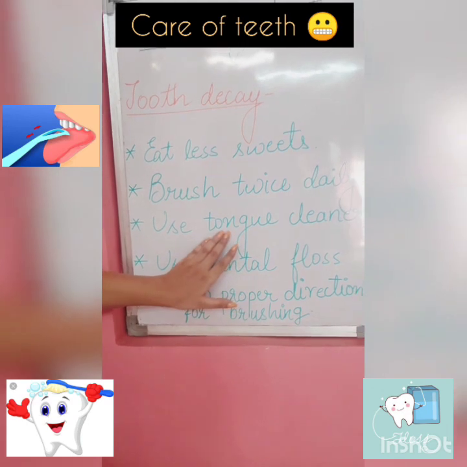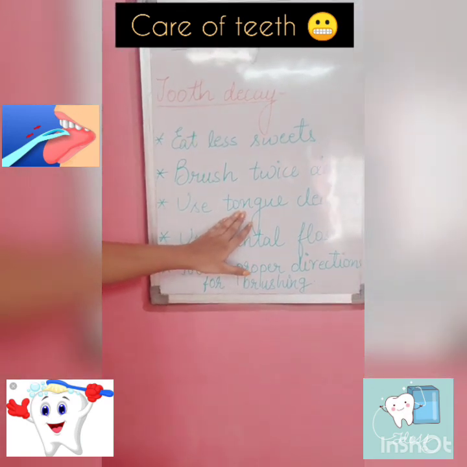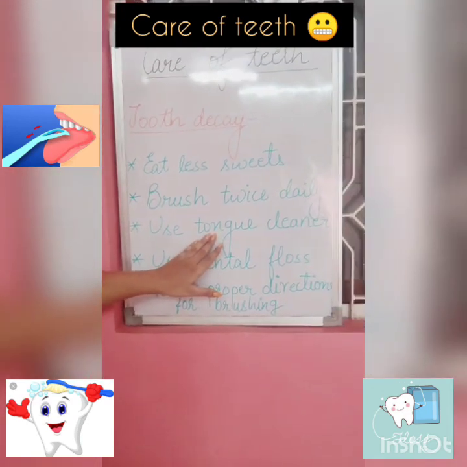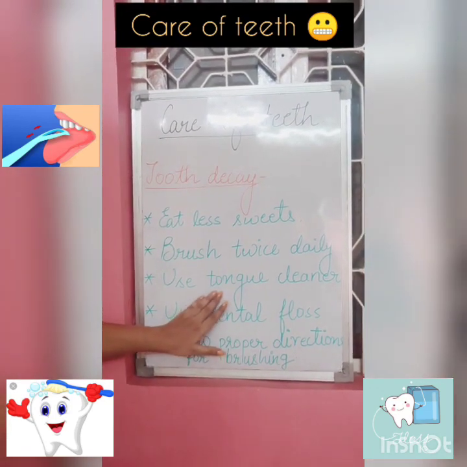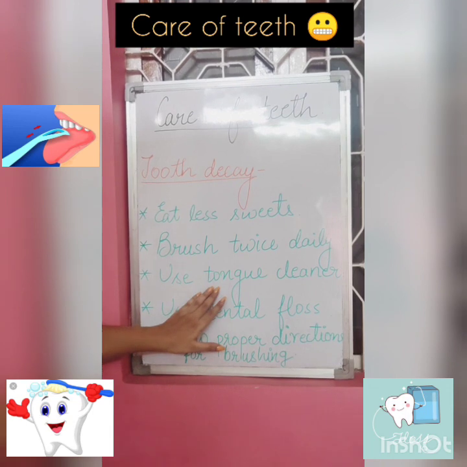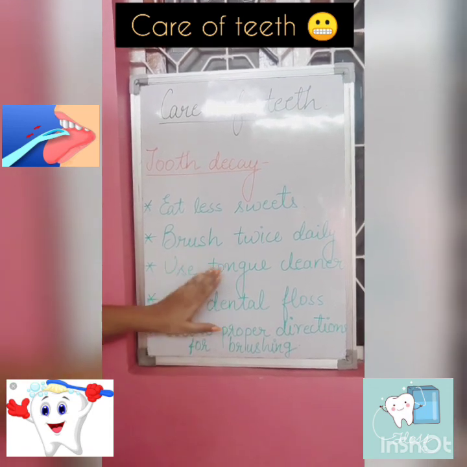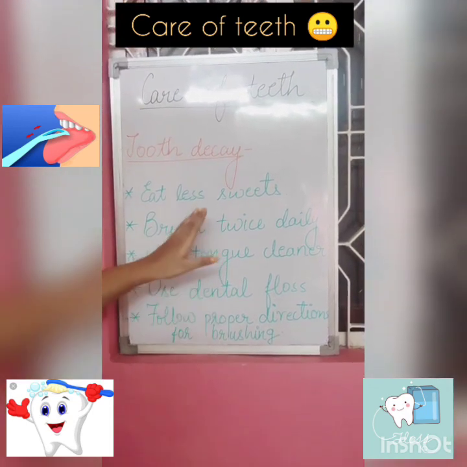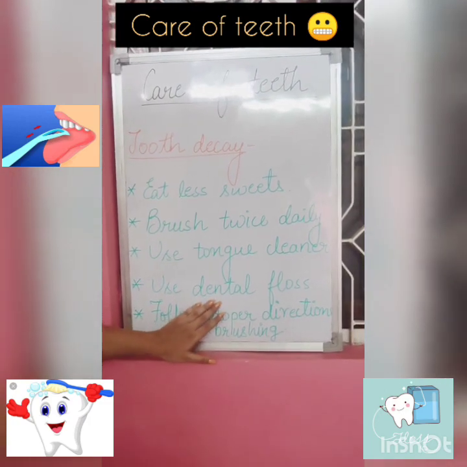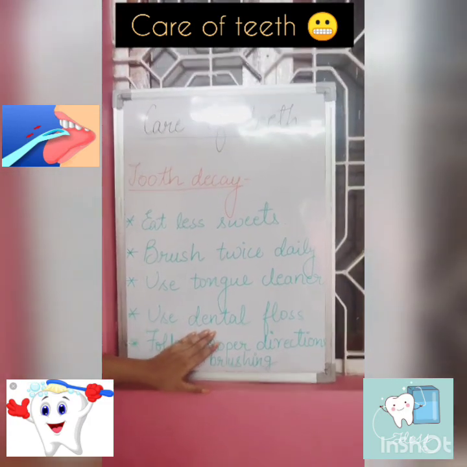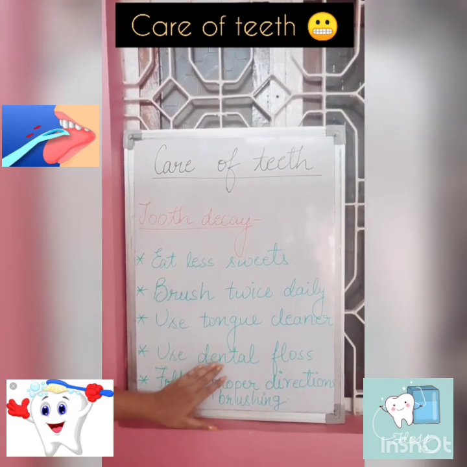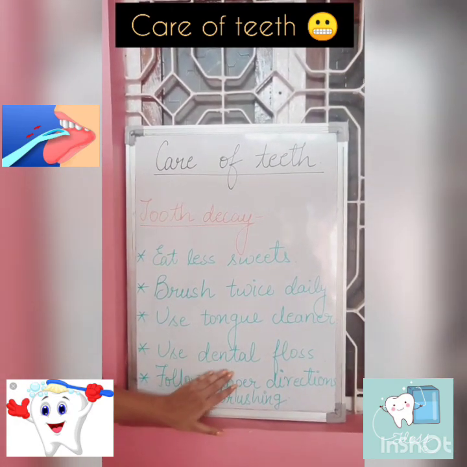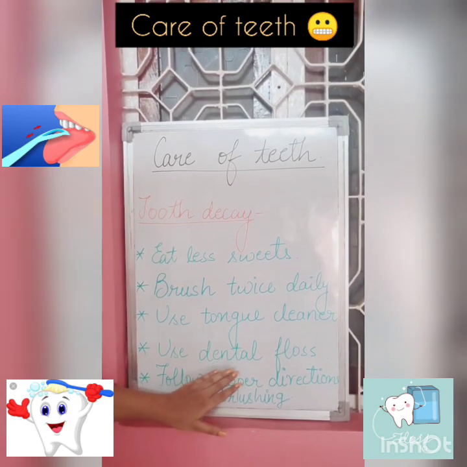Next is, you should use the tongue cleaner to clean your mouth properly. Okay, if you have brushed your teeth but you didn't use tongue cleaner, then the germs present on your tongue can pass on to your teeth. Okay, so you should use a tongue cleaner. After that, you should use a dental floss to remove the impurities, the germs that are stuck between your teeth.